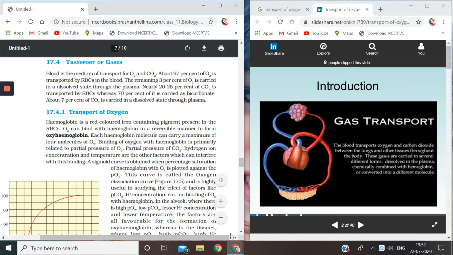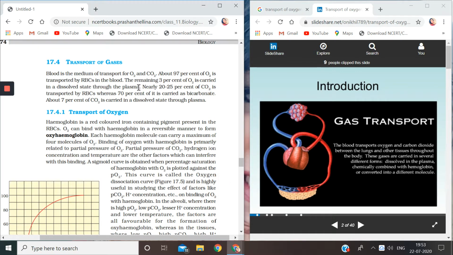Transport of gases. Blood is the medium of transport for oxygen and carbon dioxide. About 97% of oxygen is transported by RBCs in the blood. That means red blood cells are responsible for maximum transportation of oxygen. Remaining 3% of oxygen is carried in the dissolved state through the plasma.